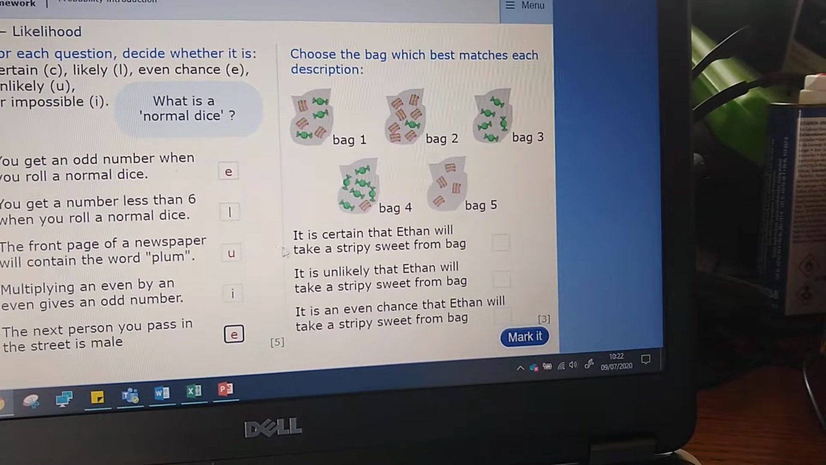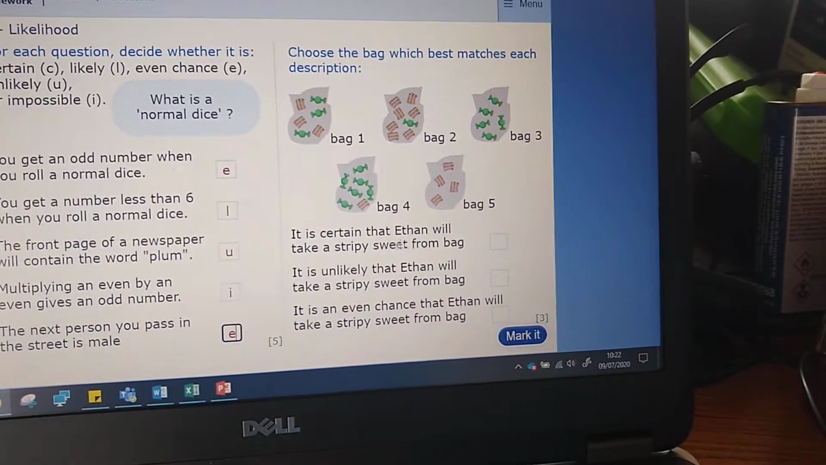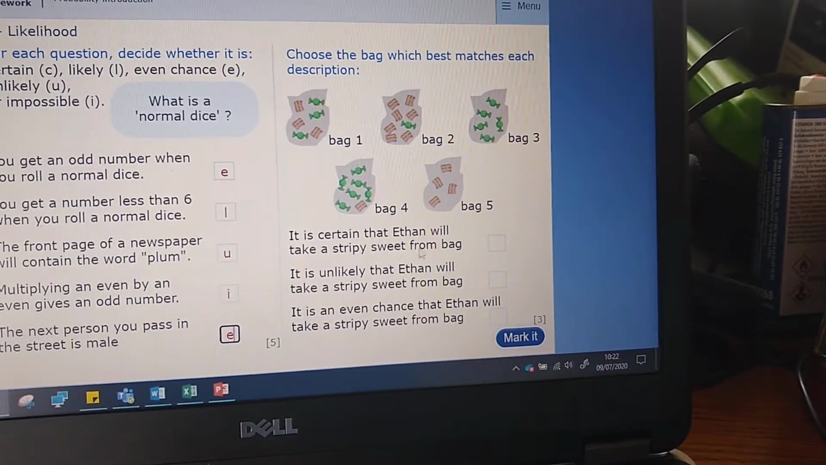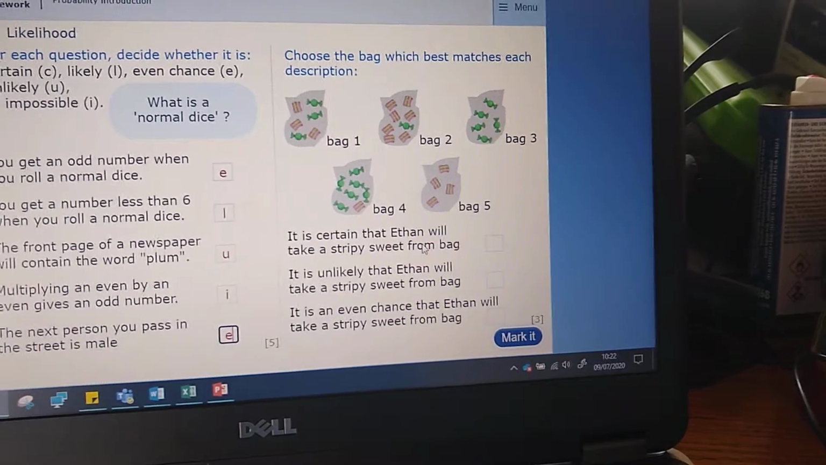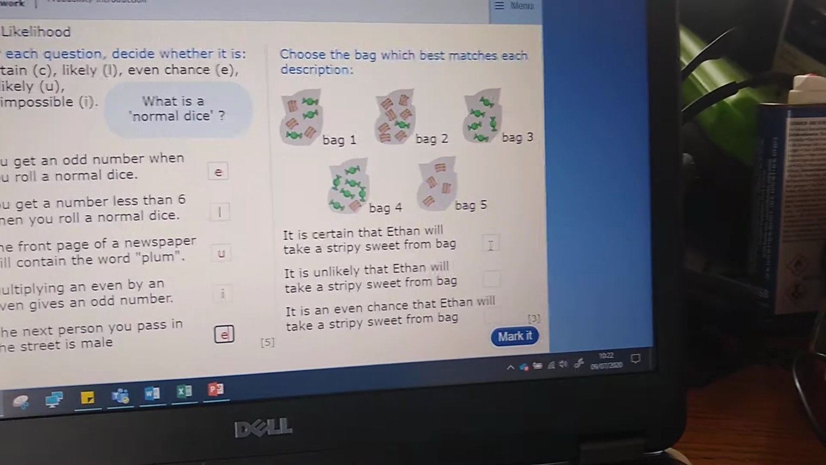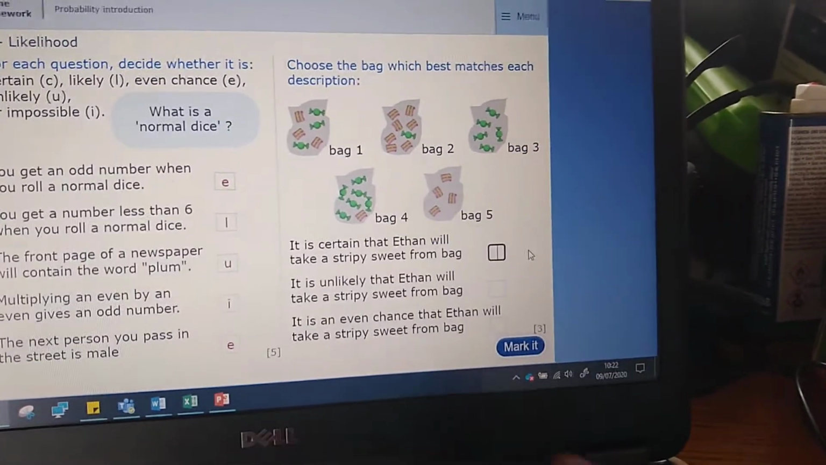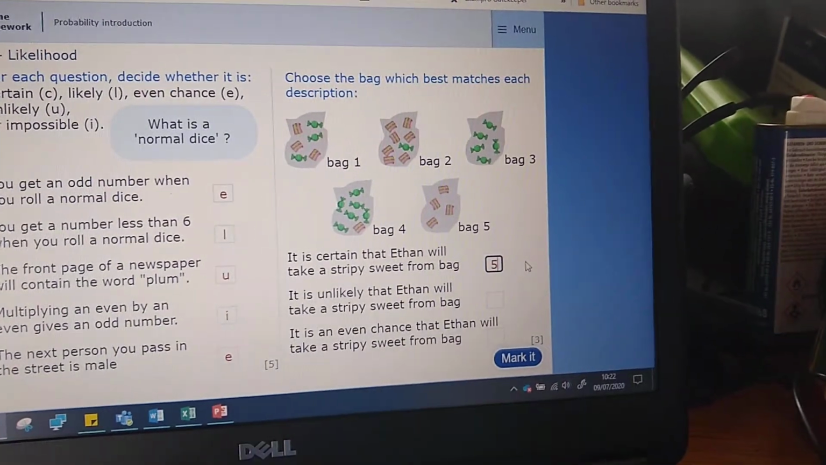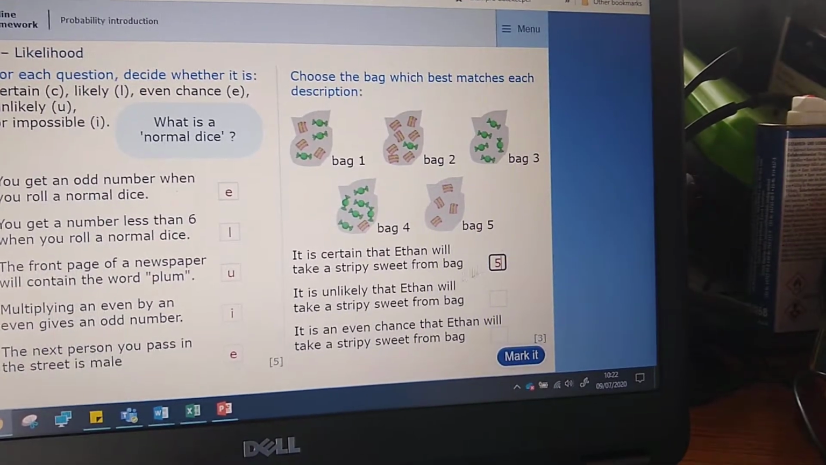The description is, it is certain that Ethan will take a stripy sweet from a bag. So certain means there is no way anything else could happen, and that's only the case in bag 5, because it doesn't contain anything other than stripy sweets.